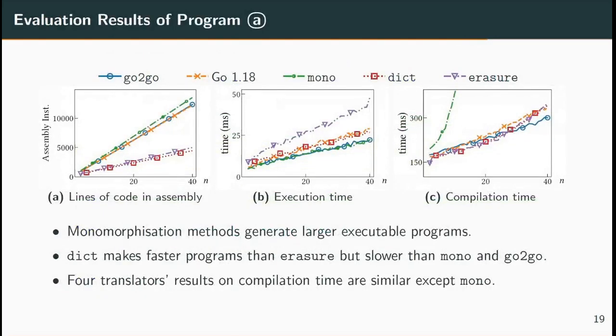We consider 3 metrics: code size, execution time, and compilation time. We found that monomorphisation methods generate larger executable programs. For execution time, dict makes faster programs than erasure, but those programs are slower than programs generated by Mono and Go2Go, which didn't use dictionaries in their translation. For compilation time, Mono is significantly slower than the other 4 translators. The other 4 translators' results on compilation time are similar.